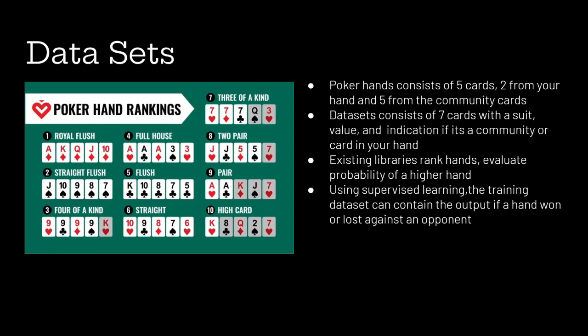Existing Python libraries have these capabilities already and can evaluate the probability of a win or loss to a higher valued hand. We can add an output column of win or loss and the profit of each win or loss to have a dataset viable for supervised learning as well. These datasets are available through documented play but can also be generated from self-play of poker bots.